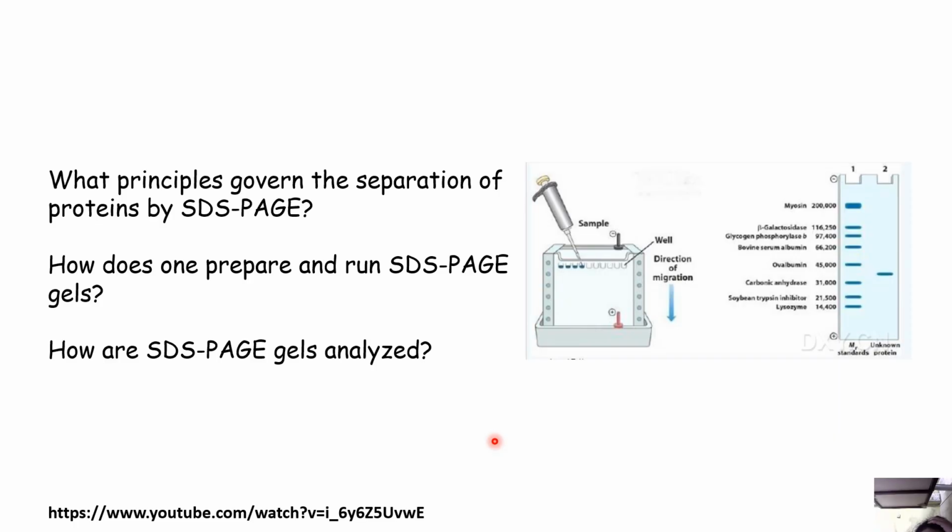Now, what are the key reagents for polymerization? Acrylamide plus bisacrylamide form the polyacrylamide network. Then APS, or ammonium persulfate, is the initiator of free radicals, and TEMED, tetramethylethylenediamine, basically accelerates polymerization.